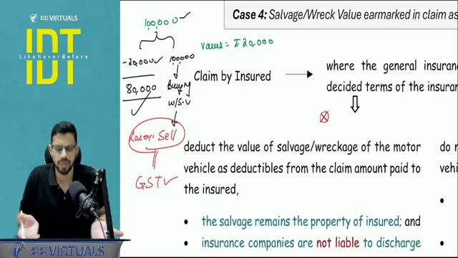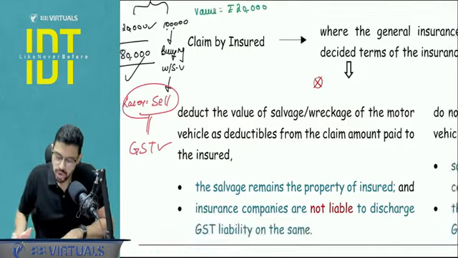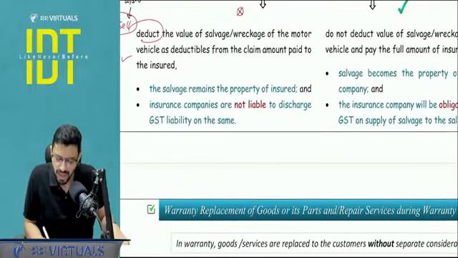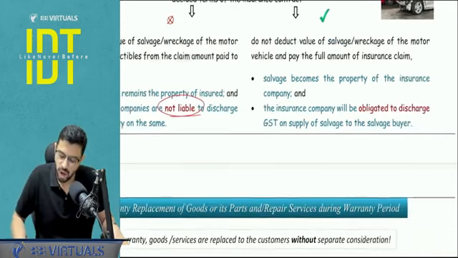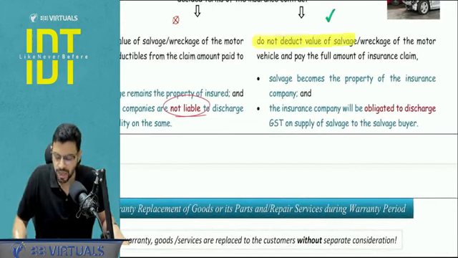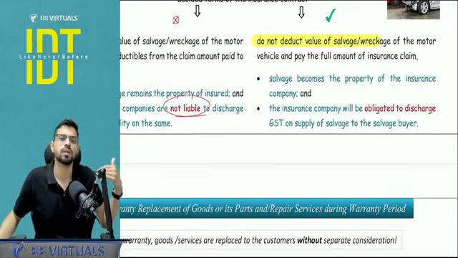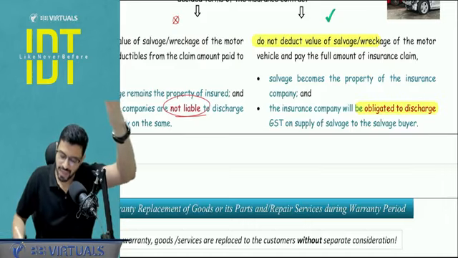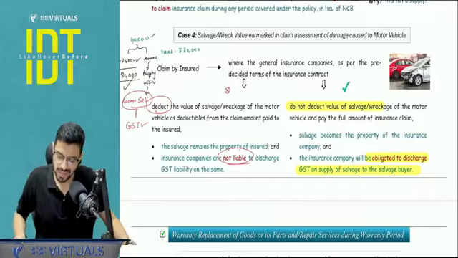And yes, all the parameters are met, it is in the course of business. Insurance business involves these kinds of sale and purchases. So you just have to see whether the amount is deducted or not. If the amount is deducted, it means it is not buying it from me, and the company will have no liability to discharge any GST. But if it does not deduct the salvage value, it means it is buying it from me. So it is saying that I will pay you 1 lakh rupees in full and you give me that particular salvage. And now when it further sells it to the salvage buyer, at that time the GST obligation will come. I hope this is clear.